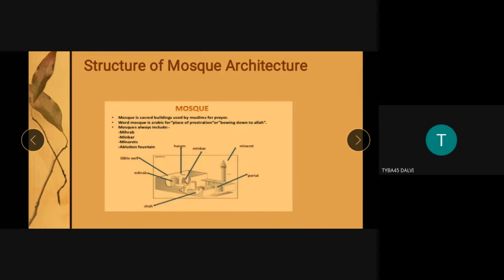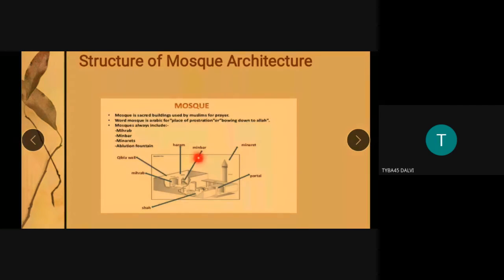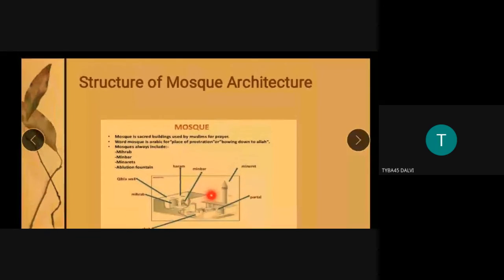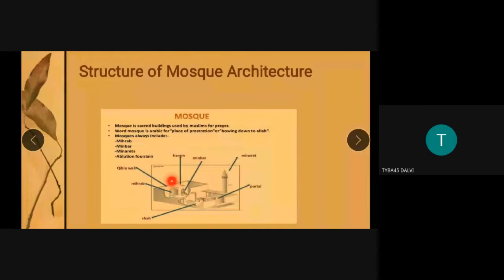So this is how the structure looks in the diagram. Please have a patient look at the various parts of the mosque. We should understand that the mosque is a living monument, with living quarters on one side. It is open on one side and closed on the other. It is a rectangular courtyard, and it has different elements.